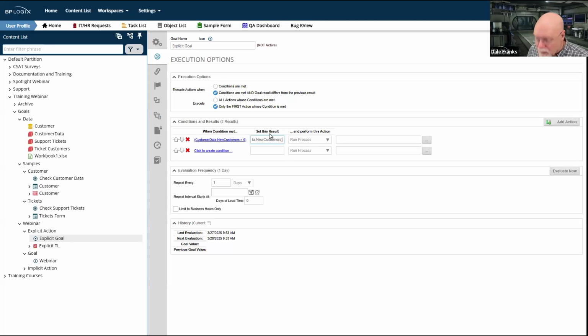And I need a squiggly bracket after that. Let's evaluate that now. BV customer data, new customers. Okay, fine. I've typed it wrong. So you know what I'm going to do? I'm going to copy and paste it.